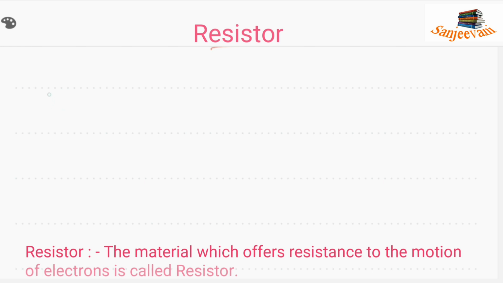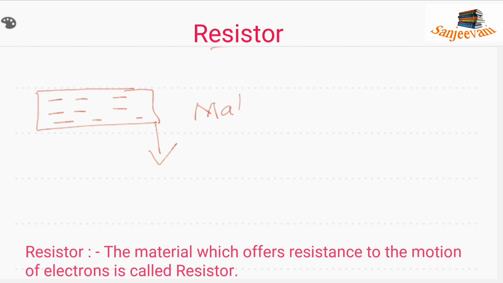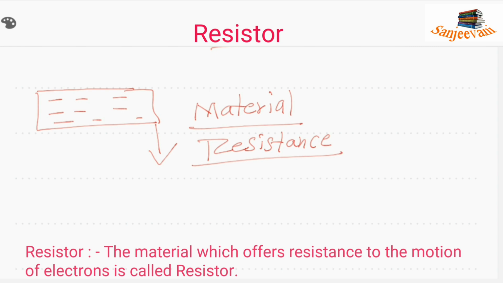Let me take a material. The charged particles will be in it. That means a resistor is a material which offers resistance to the motion of electrons.